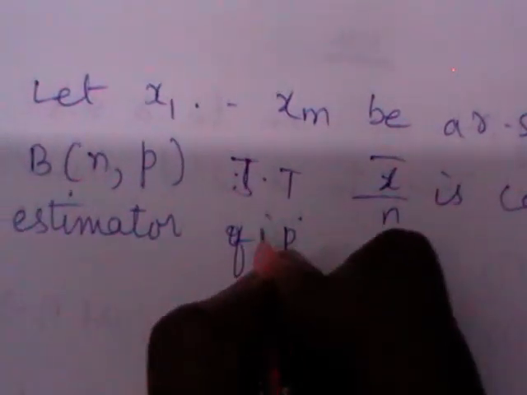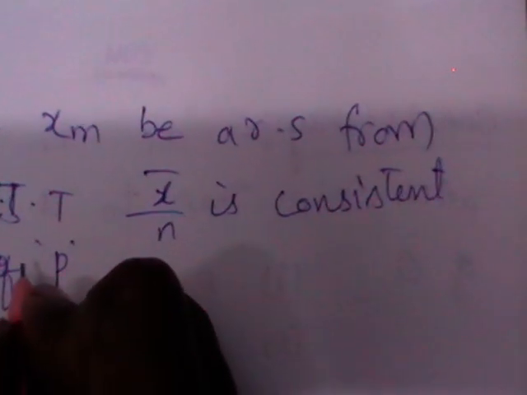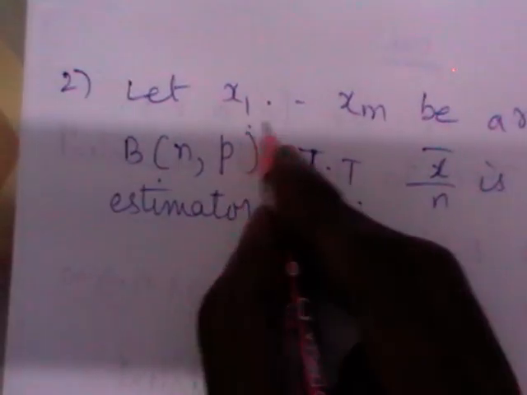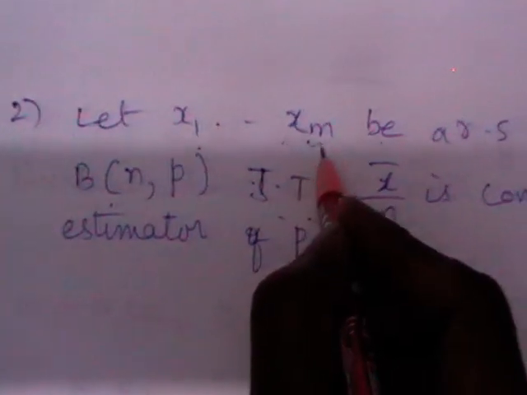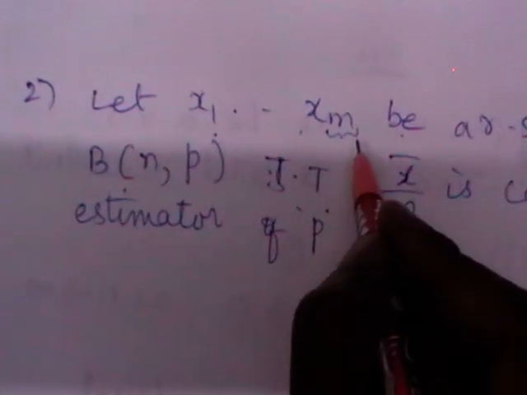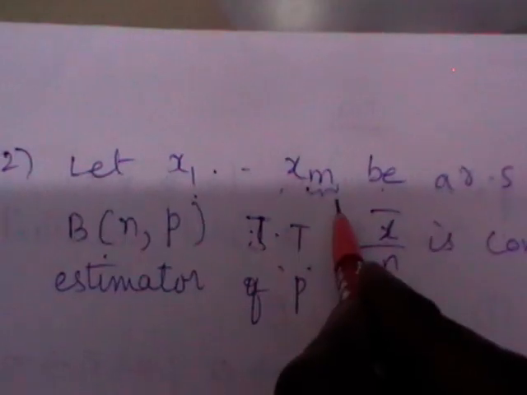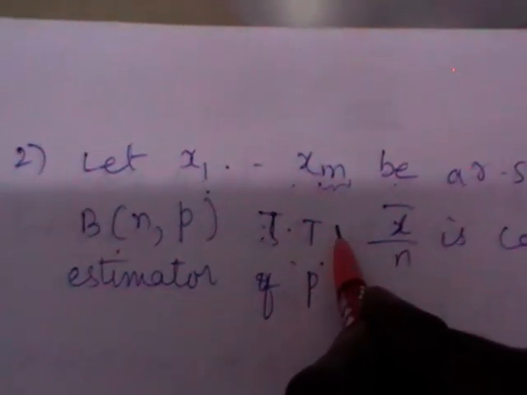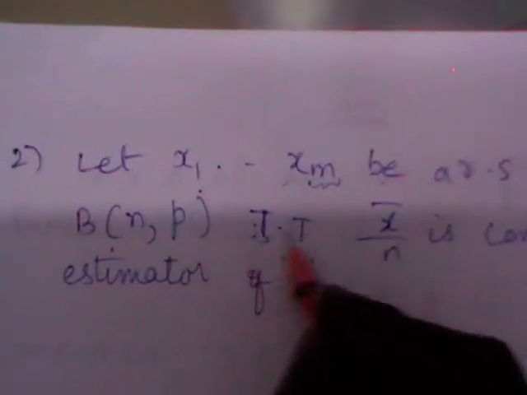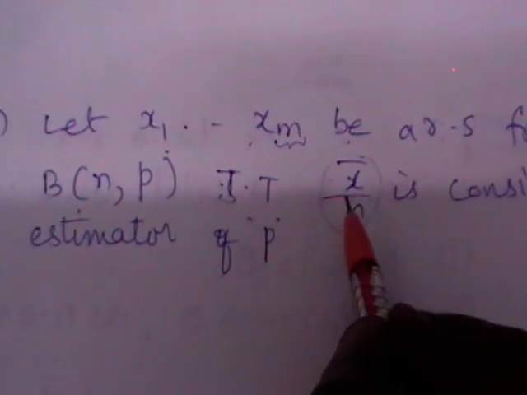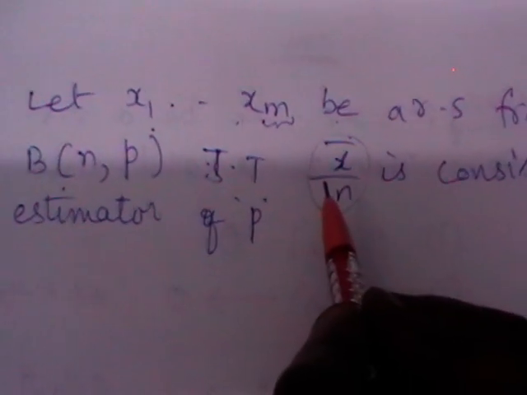p. Here x1, x2, ..., xm is a random sample. What is the sample size here? m is the sample size. It is a random sample from binomial distribution with parameters n comma p. You need to show that x bar by n is a consistent estimator of p.